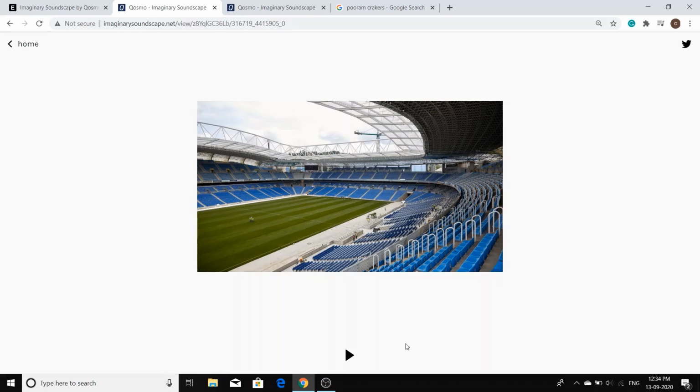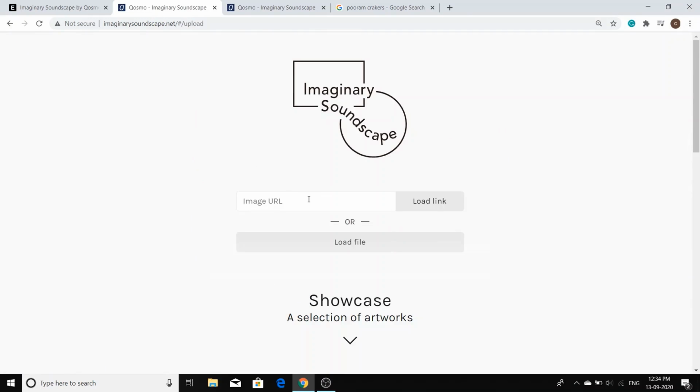So we got that. And let's check for another image also.